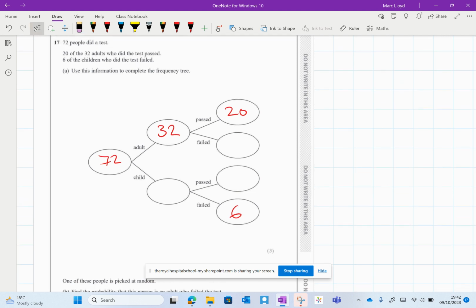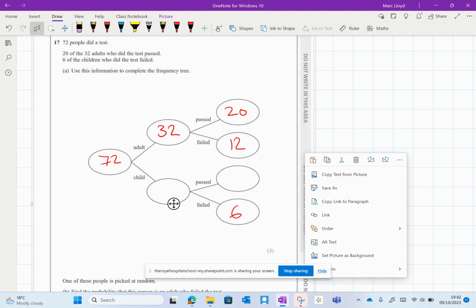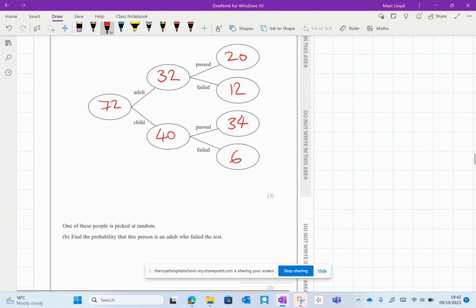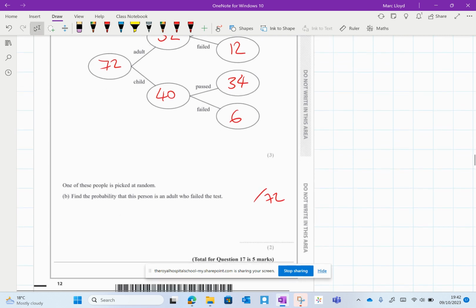We can see that the 2 bubbles need to add up to the previous bubble. So we've got 20 and 12 added to that will make 32. 32 adults plus 40 children will make 72. And then that will give us 34 into that pass bubble. Okay, one of these people are picked at random. So that's going to be out of 72. Find the probability that this person is an adult who failed the test.